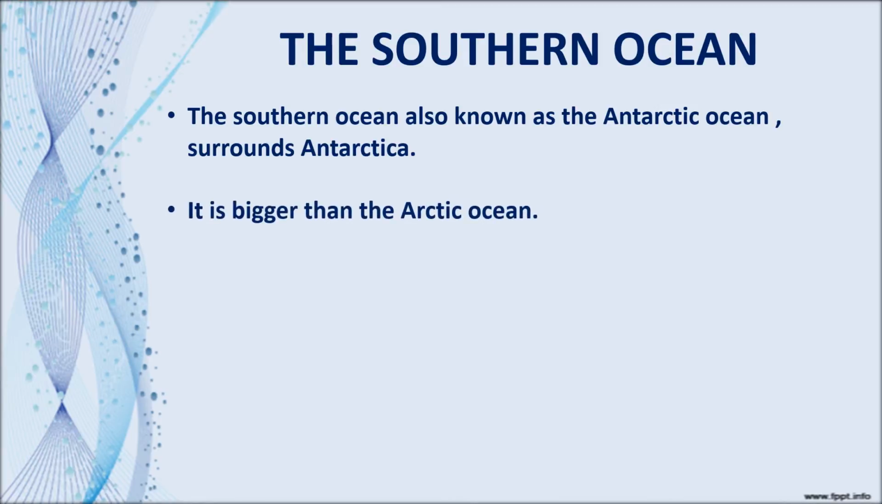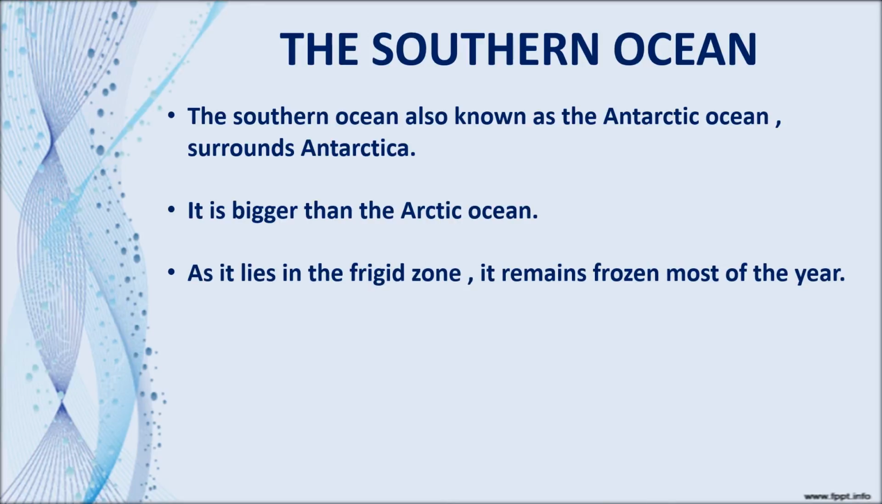It is bigger than the Arctic Ocean. When compared to the Arctic Ocean, the Southern Ocean is bigger, as it lies in the frigid zone. What is the frigid zone? The area or region between the Arctic Circle and the North Pole, or between the Antarctic Circle and the South Pole. That is called the frigid zone.